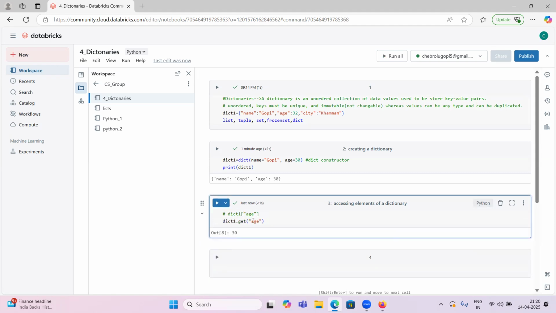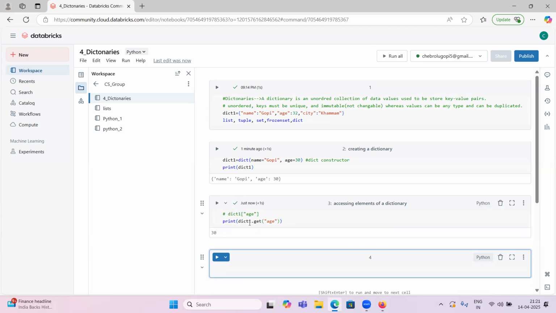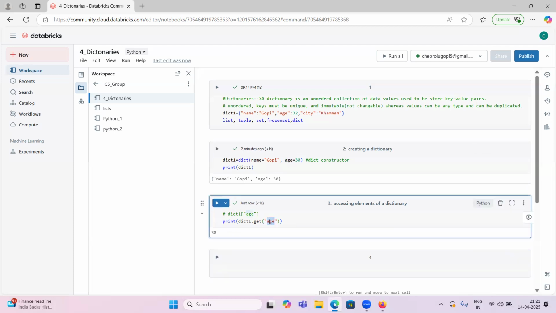Print dict1 get age. So it will print from this dictionary dict1 we have now. On top of this, it will perform get for the age value. Age is the key, right? We will pass key values here, and we will get their values.